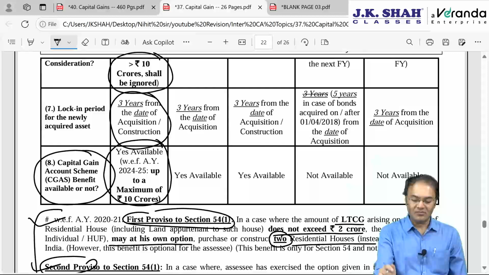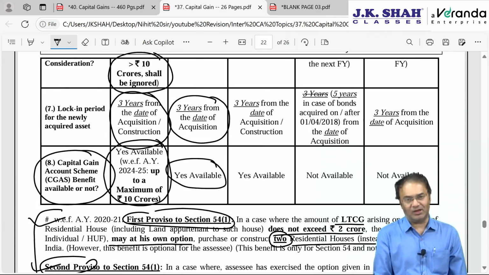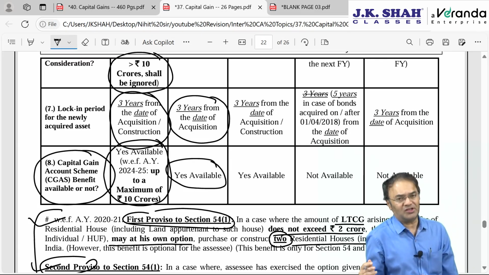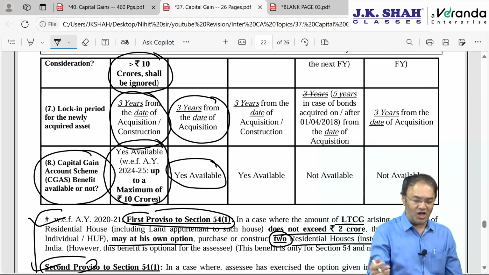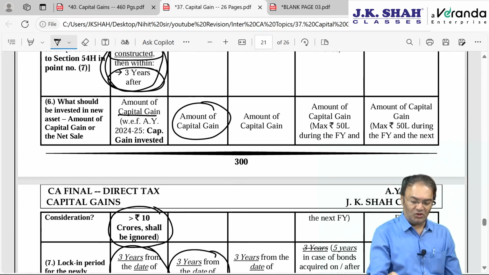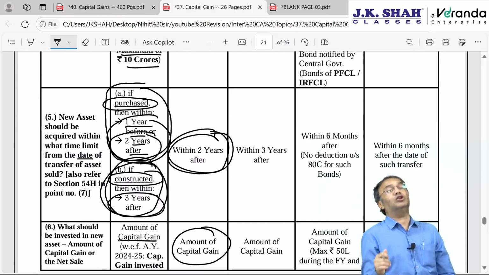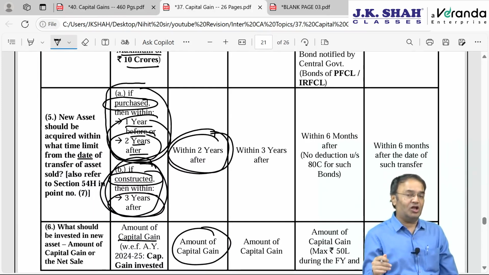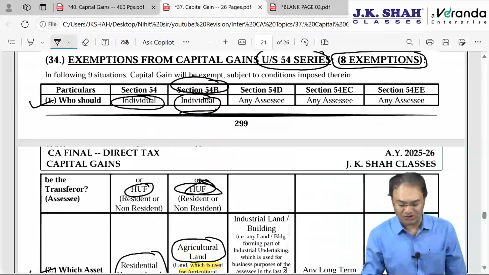Lock-in period will be 3 years from the date of acquisition and the capital gain account scheme benefit will be available. If you are not able to utilize it for the new agricultural land on or before the due date of filing the IT return, 31st July or 31st October, and your time limit is still available to invest, but your IT return due date time limit is expiring, then you open this account and deposit here, otherwise the benefit of exemption will be lost forever.